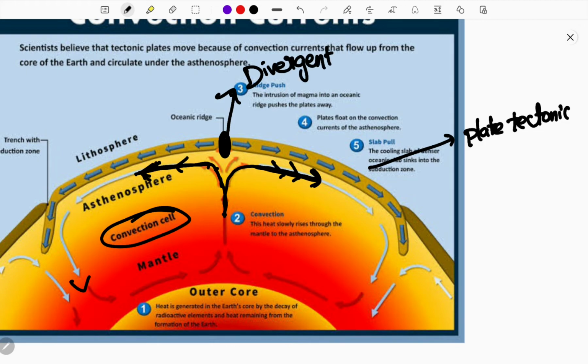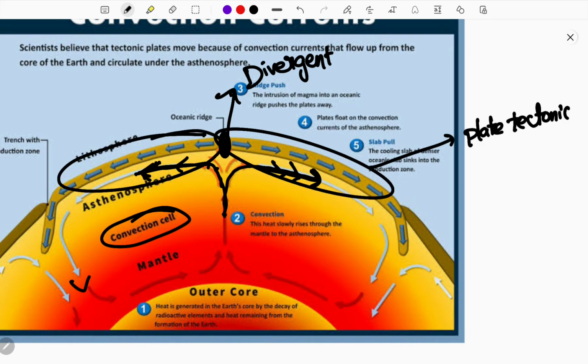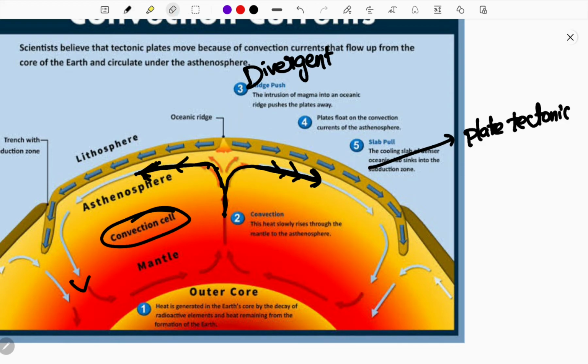Because both the surface lithospheric plates are moving away from each other. So a divergent plate boundary is formed, and there you can prevalently find oceanic ridges. So you have clarity in understanding this.